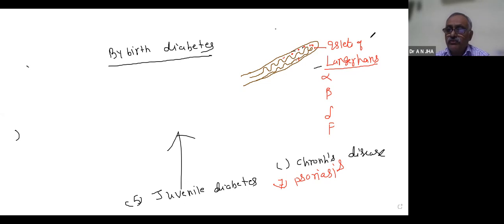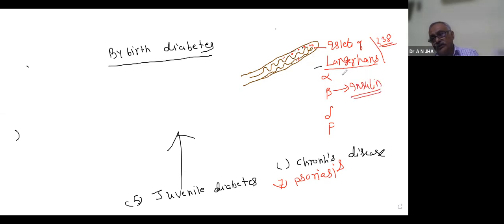I'm telling you because you will study it, perhaps in 11th class, a little bit, not in whole detail, on page 238, as an endocrine part of the pancreas. The beta cell produces insulin. This function we will study later on, because we are not doing the endocrine part of the pancreas now.